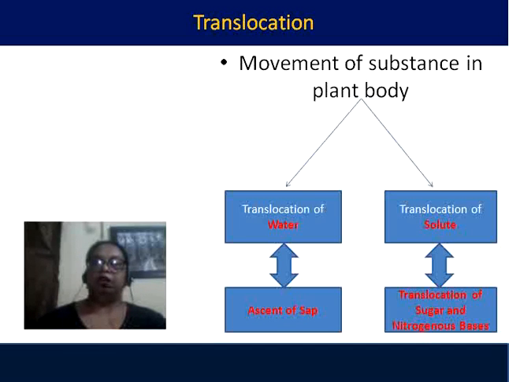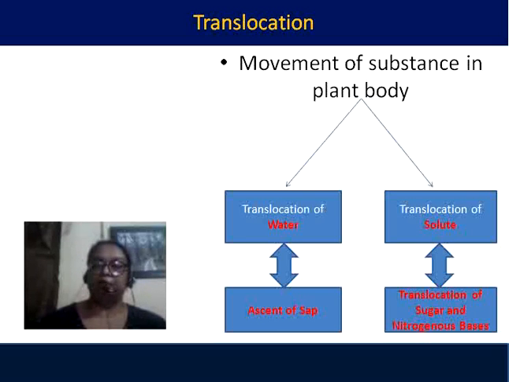But in the plant body, the water from the root moves upward, that is the translocation of water pathway, and from the leaves the solute, or the water dissolved with the nutrient material that the plant synthesizes, goes to different parts of the plant, that is translocation of solute. The translocation of water is important. From the root, the water is absorbed, and moves to different parts of the plant up to the leaves and the apex of the plant. This is called ascent of sap or translocation of water.